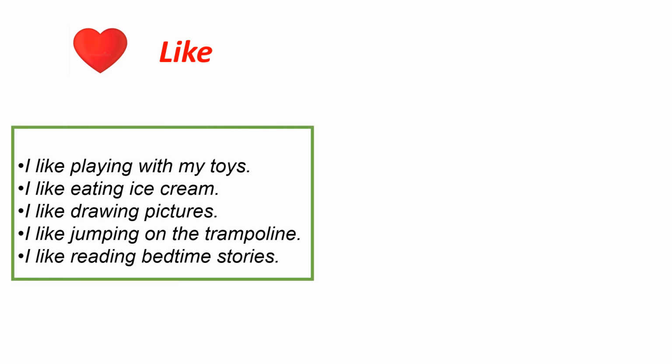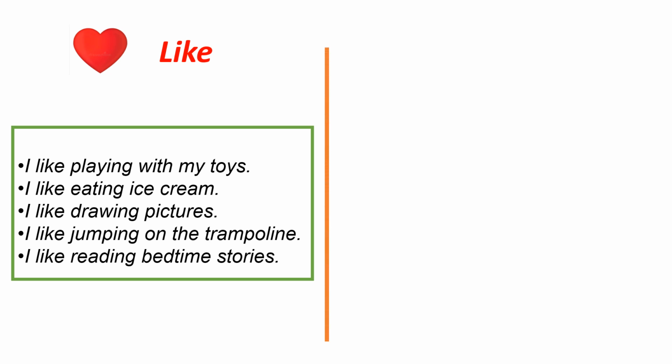Here are the examples. I like playing with my toys. I like eating ice cream. I like drawing pictures. I like jumping on the trampoline, and I like reading bedtime stories. These are some examples that contain the verb like.